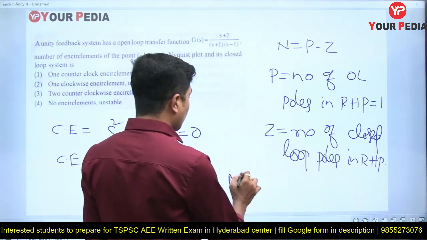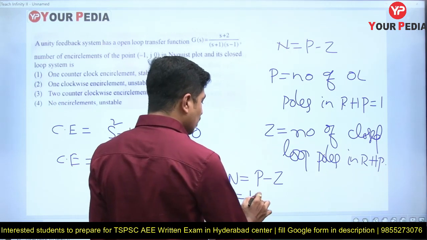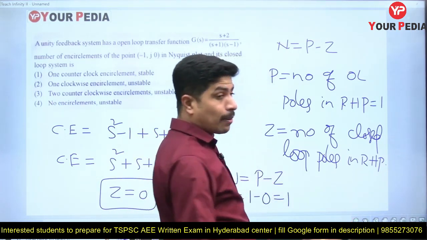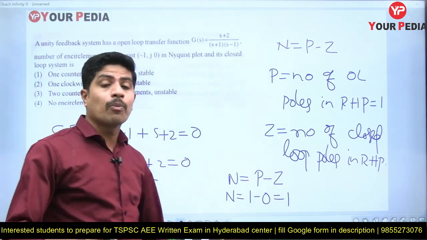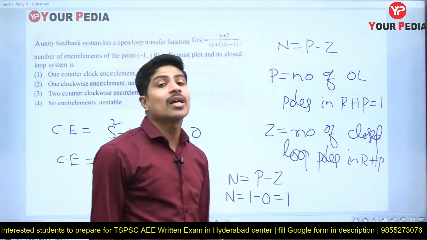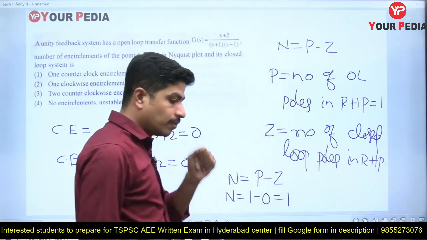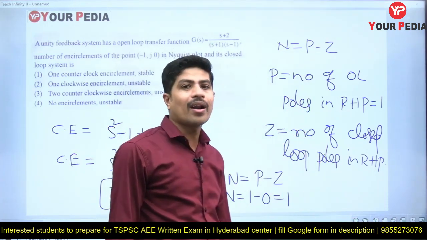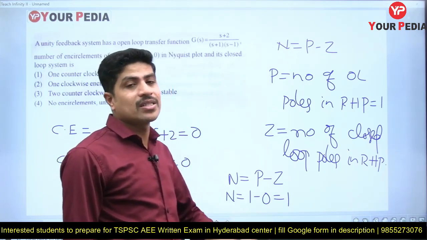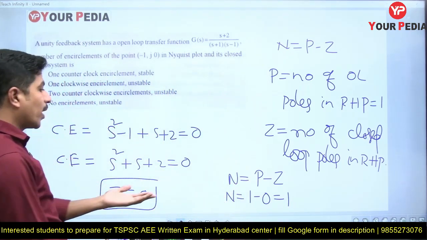Then N is equal to P minus Z. So N is equal to 1 minus 0, that is equal to 1. So the number of encirclements of the critical point -1, j0 is equal to 1. Plus 1 means the encirclements are counterclockwise or anti-clockwise. If it is -1, the encirclements of the critical point -1, j0 are clockwise in direction.